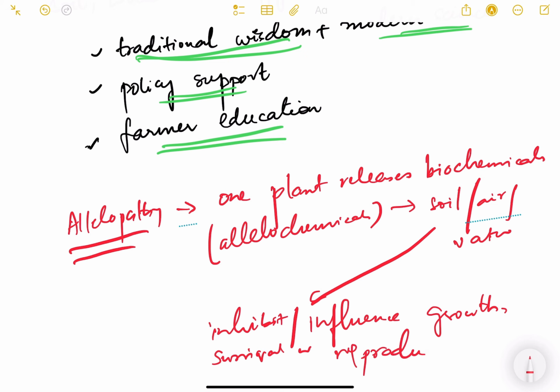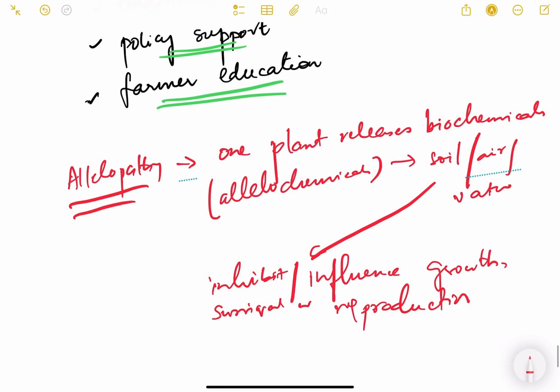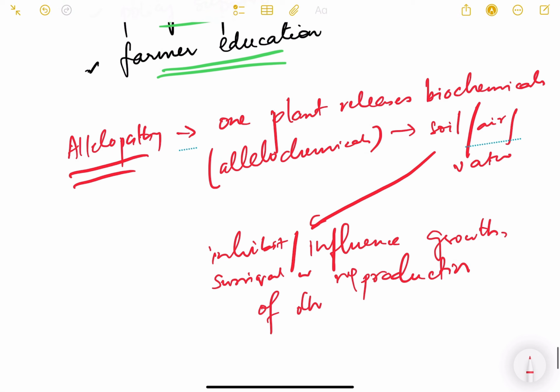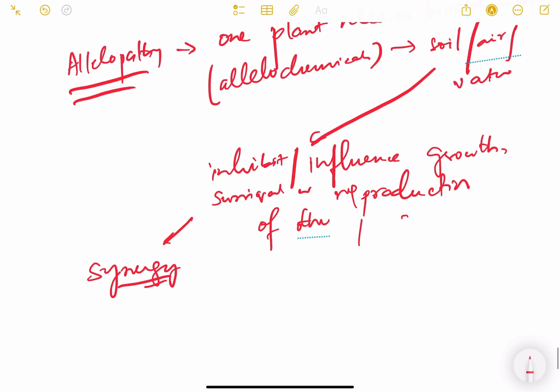Okay, basically it provides synergy. So synergy is obtained here.